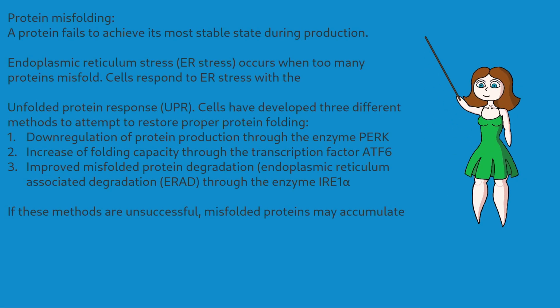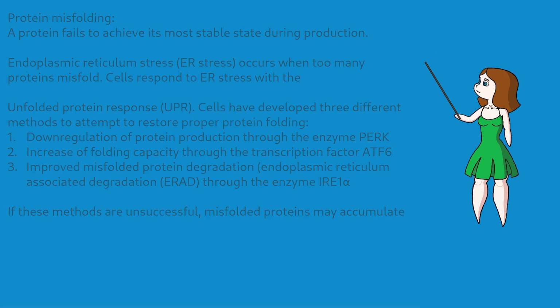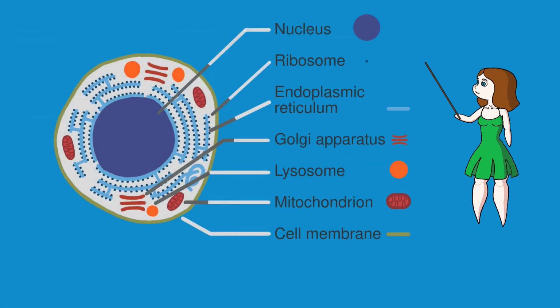Protein misfolding refers to the cause of the problem. As protein folding is generally an error-prone procedure, single misfolded proteins do not cause any problems. If, however, protein misfolding reaches a critical level, this condition is called endoplasmic reticulum stress, after the endoplasmic reticulum, the cell organelle where proteins are folded.